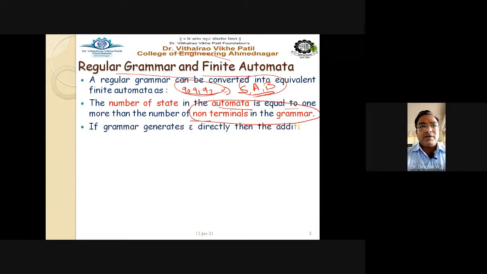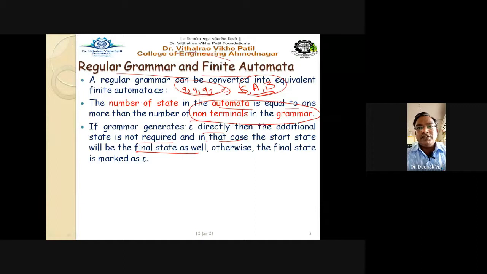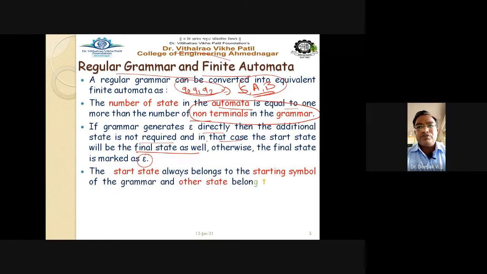Then, if the grammar generates epsilon directly, the additional state is not required, and in that case the start state will be the final state as well. Otherwise the final state is marked with the epsilon symbol.